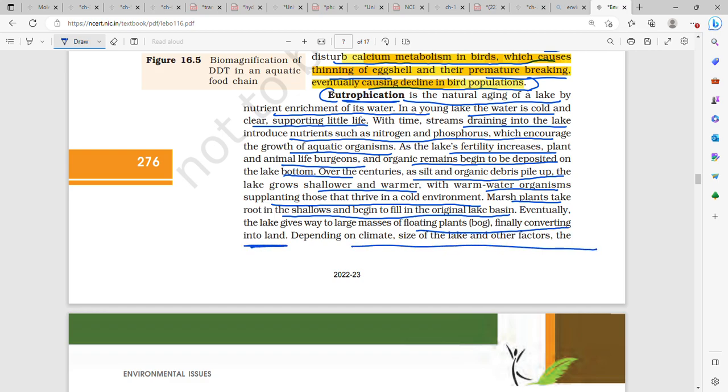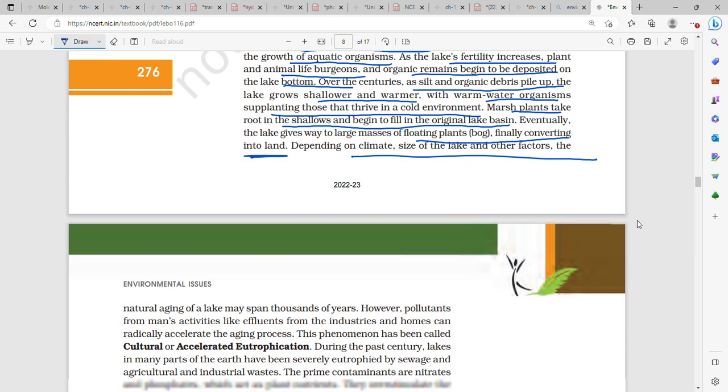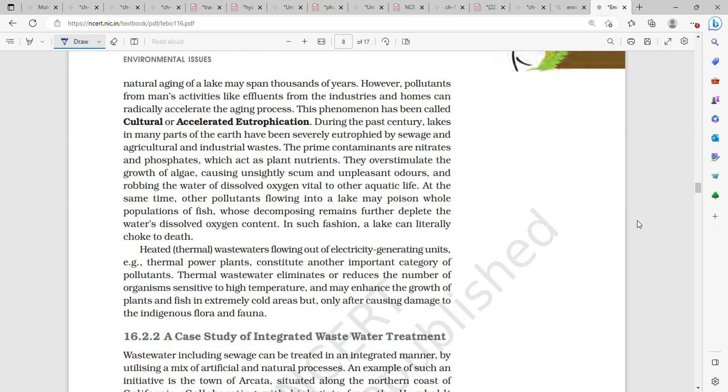Depending on climate and size of the lake and other factors, the natural aging of a lake may span thousands of years. However, pollutants from man's activities like effluents from the industries and homes radically accelerate the aging process. This phenomenon has been called as cultural or accelerated eutrophication.